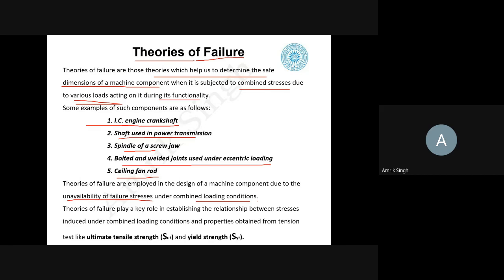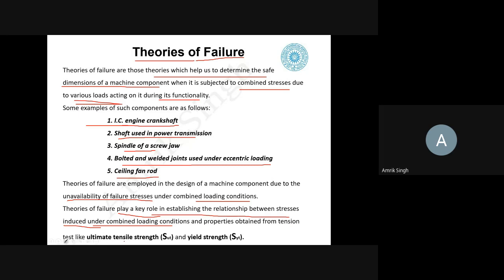So we have to apply the different theories according to the material and the application. The theory of failure plays a key role in establishing the relationship between the stress induced because of the load under the combined loading condition and the properties obtained from the tension test.